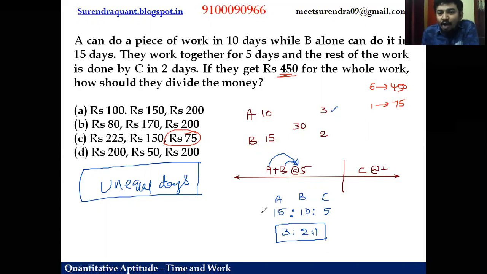And moreover, out of 6 units, A receives 3 units, which means half the work is done by A. What is half of 450? 225. I have only one such option. Even this kind of analysis you can do in the exam, right? The balance work is for B, which is 150 rupees. So option C is correct. Let's continue, guys.